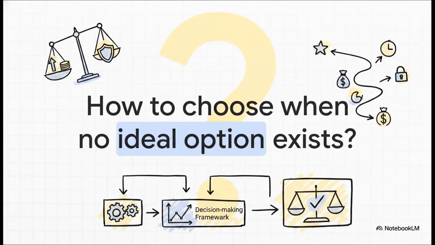So let's start by addressing a pretty hard reality of decision-making: the absolute, mythical perfect choice. It rarely ever exists. Out in the real world, we constantly face conflicting priorities. Think about the last really tough choice you had to make. You probably wanted the highest quality, but you also needed the lowest cost, right? You wanted the fastest deployment speed, but you absolutely couldn't compromise on top-tier security. Finding a structured mathematical way to navigate these inevitable compromises without just blindly relying on a gut feeling is exactly what we are going to master today.